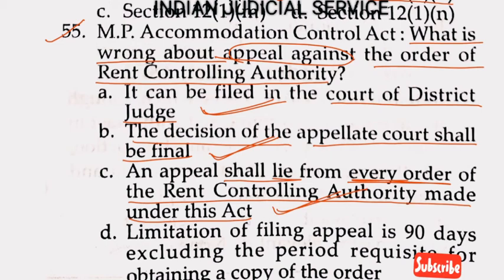Now last one, the limitation of filing appeal is 90 days excluding the period requisite for obtaining a copy of the order. So this is wrong statement here, so answer option D.